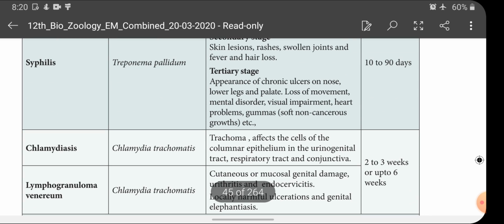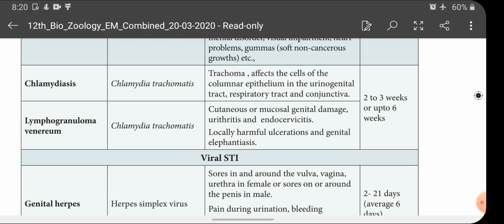Okay, next one is chlamydiosis. Chlamydiosis is caused by Chlamydia trachomatis. It affects the cells of the columnar epithelium in the urinogenital tract, respiratory tract and conjunctiva. Here the symptoms are not given for chlamydiosis, only the parts affected. And lymphogranuloma venereum is also caused by Chlamydia trachomatis. So both diseases are caused by the same organism, Chlamydia trachomatis.